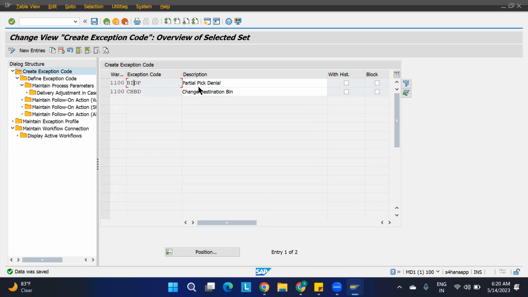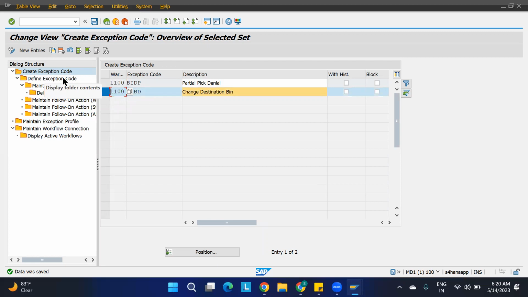Whatever things we are doing, one I'm going to show in the inbound delivery, and one I'm going to show on the outbound side. First thing, let us consider the change destination bin. Click on this, go to define exception code step.